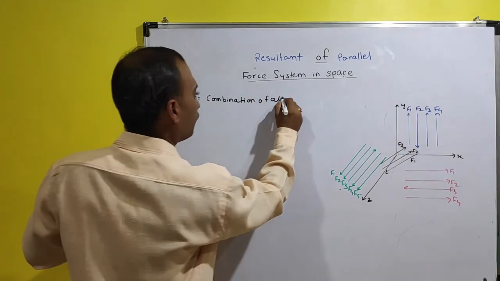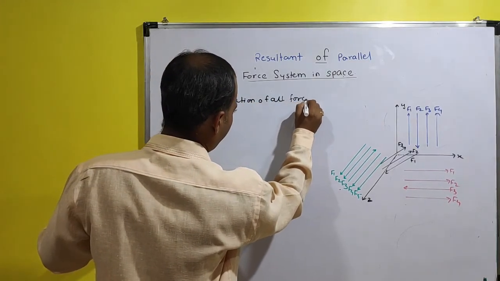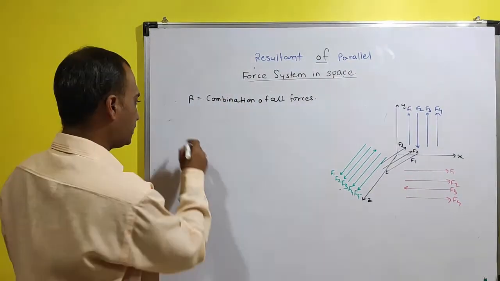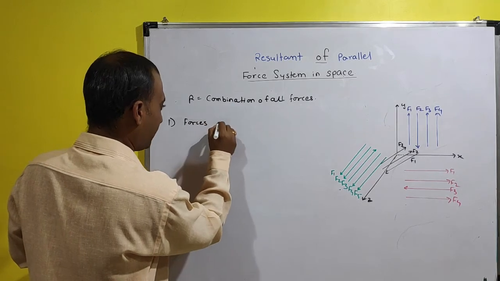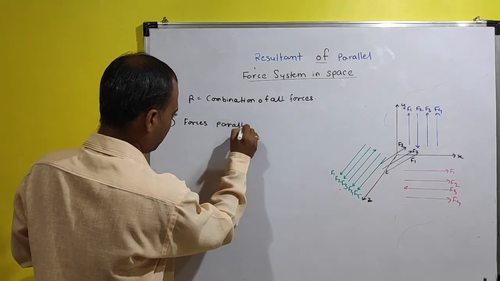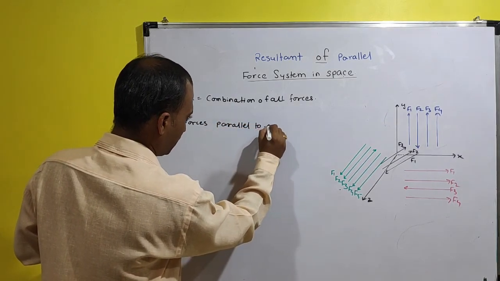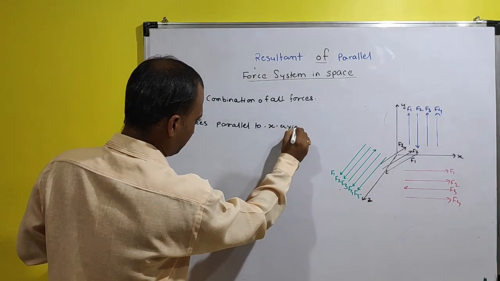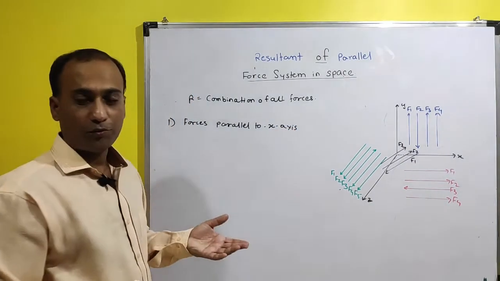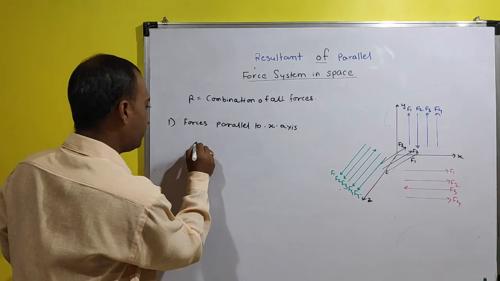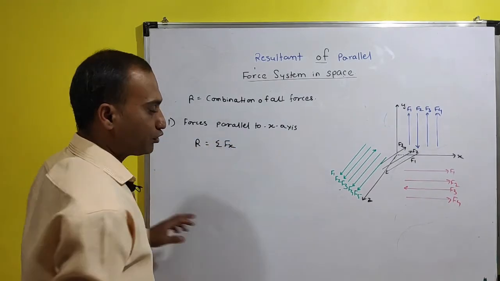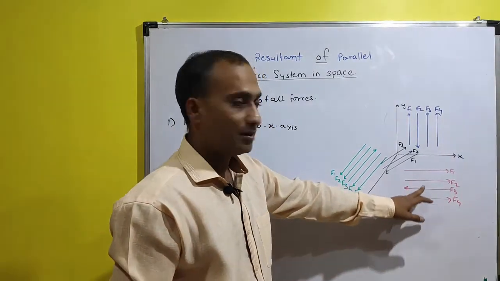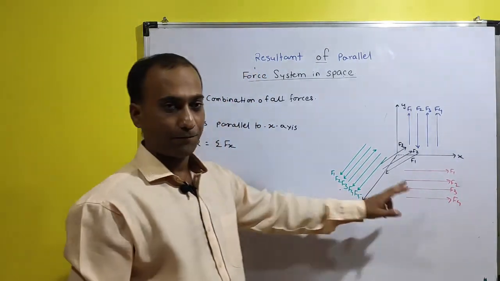So resultant is equal to combination of all forces. So consider a first case where forces are parallel to x-axis. So what will be the resultant? So resultant will be summation of fx. So let's consider over here. So it is a summation of f1, f2, f3 and f4.